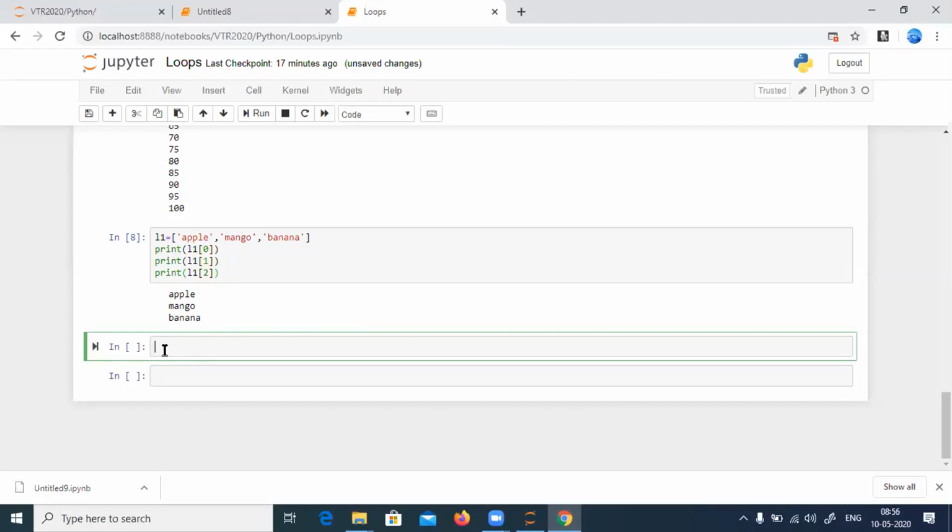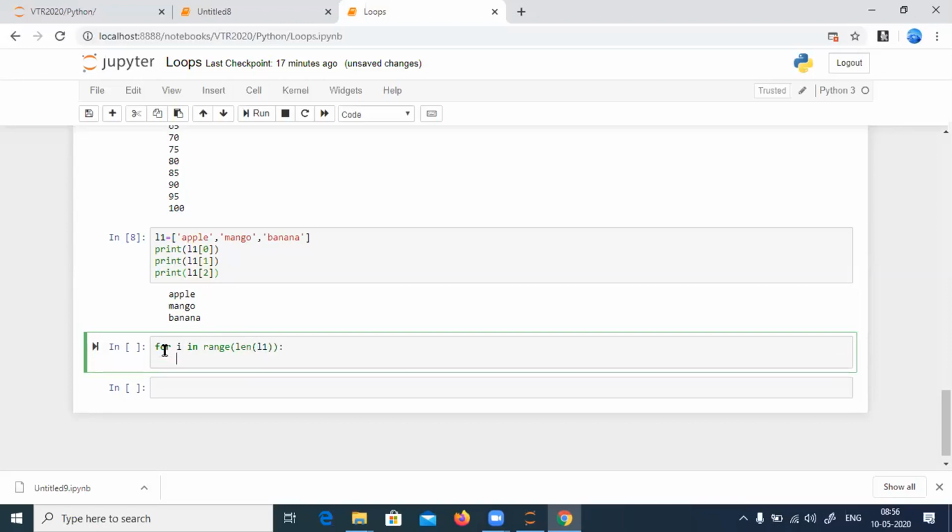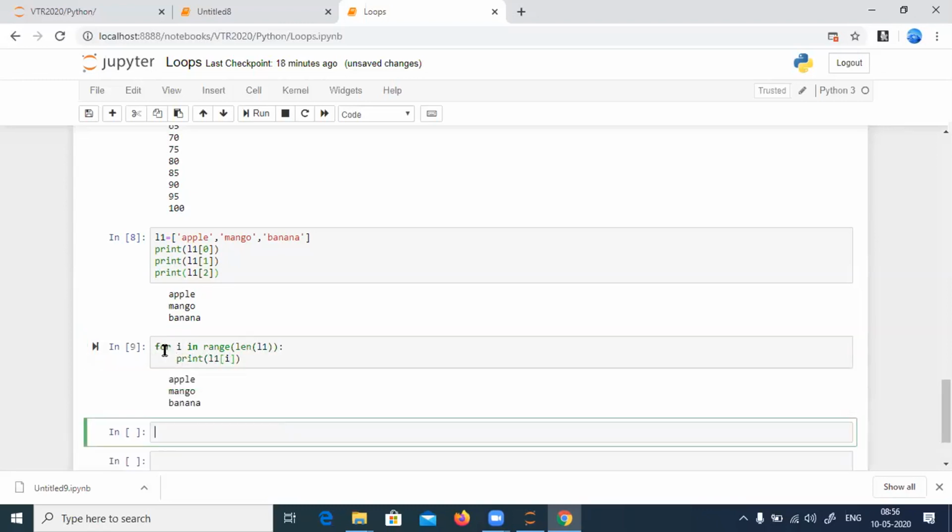Yes, we have a function called len. So now what I do is for I in range of len of L1, then I say print L1 of I. We'll see. You got apple, mango, banana.